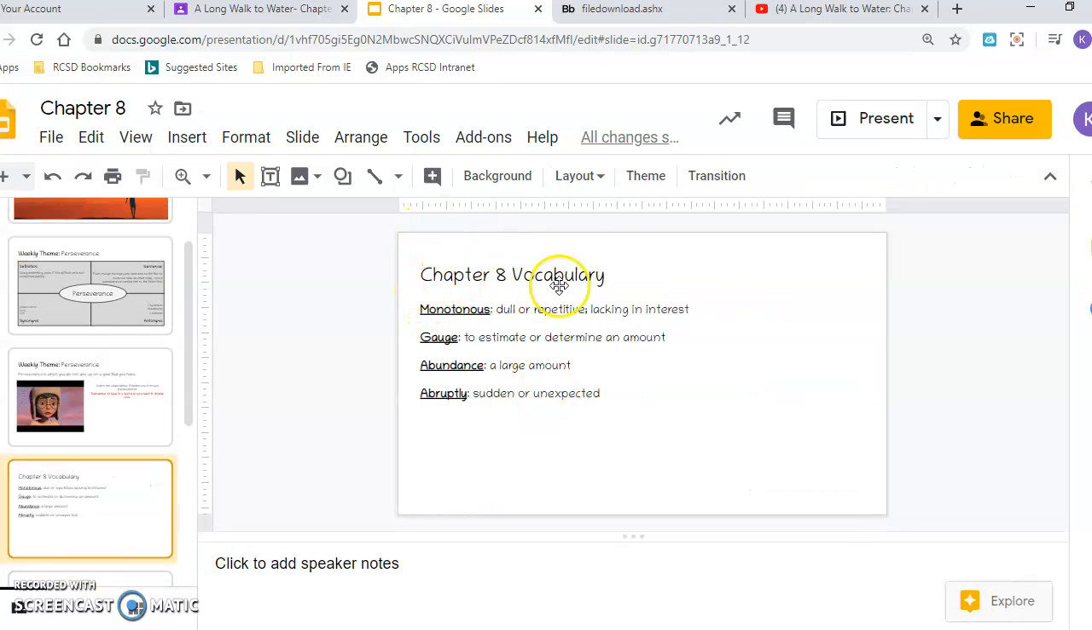Vocabulary, Chapter 8. Monotonous: dull or repetitive, lacking interest. It's like you're very, very dull. Gauge: to estimate or determine an amount. I'm gauging that we'll be out of school for another 2 weeks. It's a guess, right? Abundance: a large amount. Abruptly: suddenly or unexpected. It was pretty abrupt when they decided to cancel schools, right?